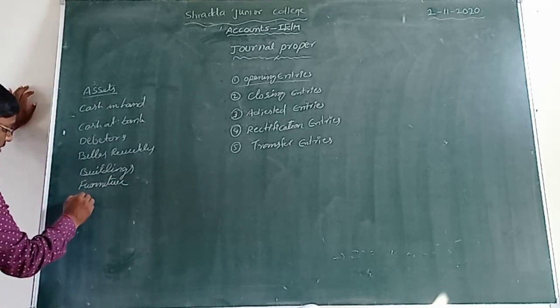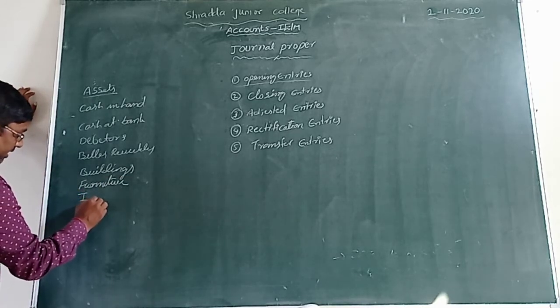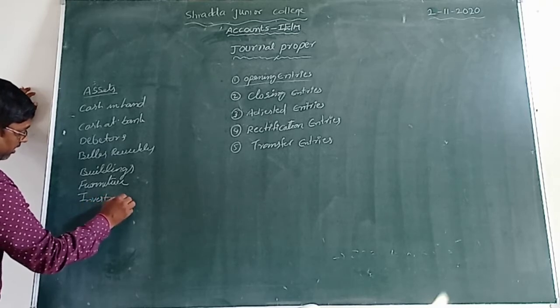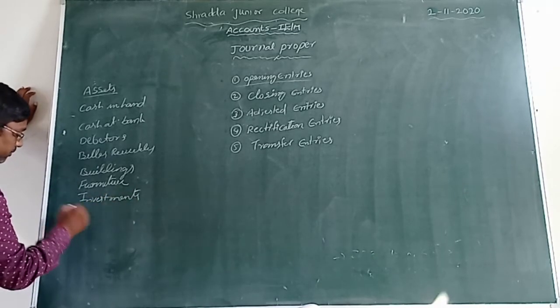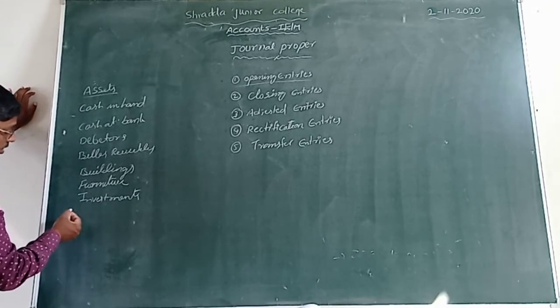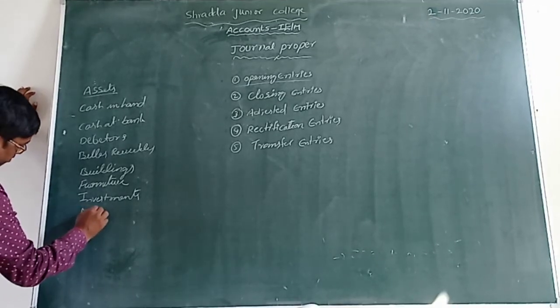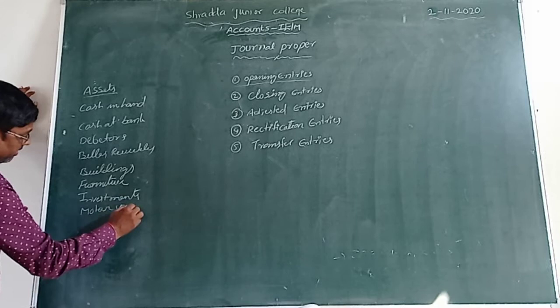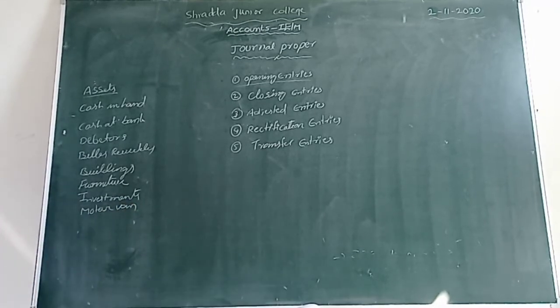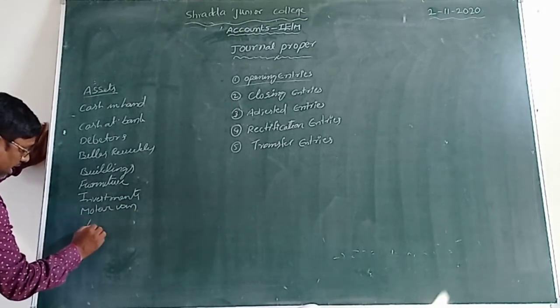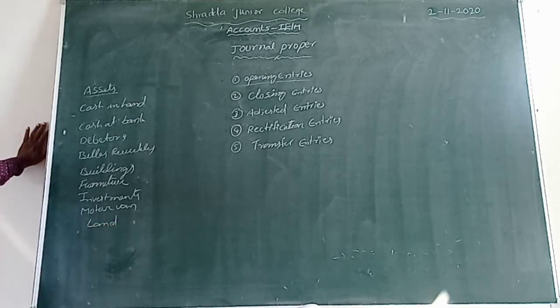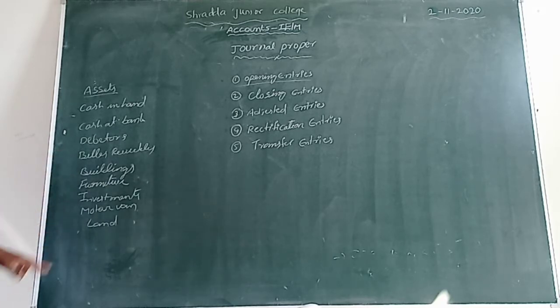Next one is investments, another one motor van, isn't it? Motor van. Next one is land, isn't it? Land. Cash in hand, cash at bank, debtors, bills receivable, buildings, furniture, investments, motor van, land, and government bonds.